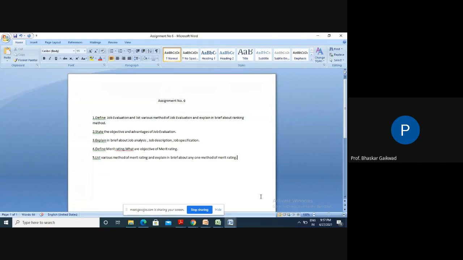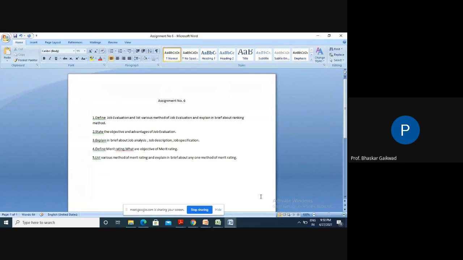Like this question is there in our class state, but here you have to explain the specific ranking method. Why is the question like this? Because in many industries job evaluation is done on the basis of the ranking method. That's why this specific question has been asked in assignment number 6.